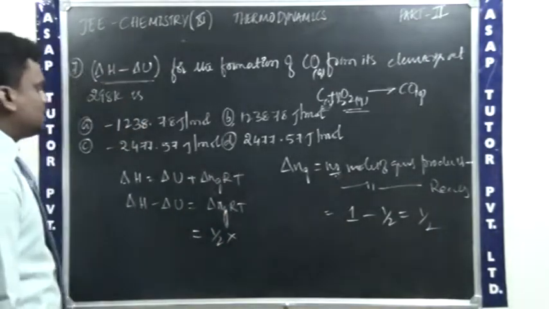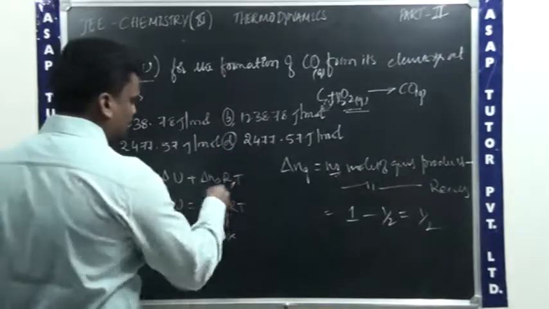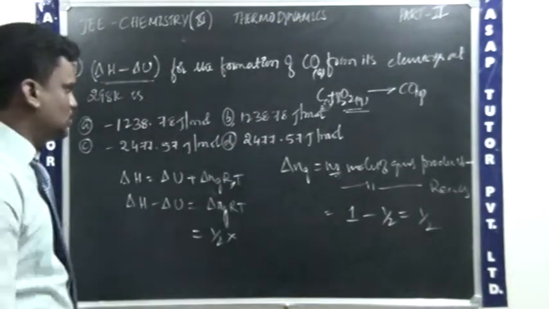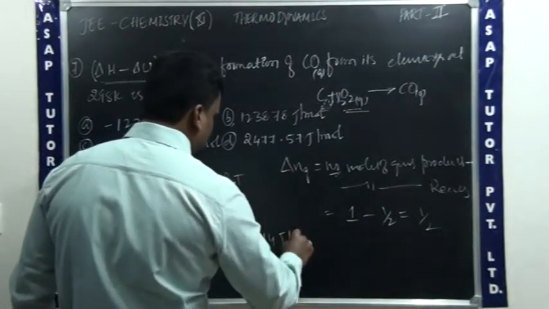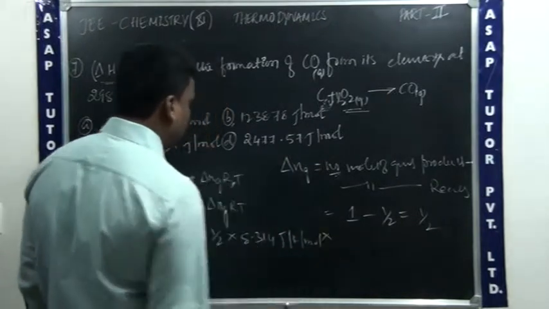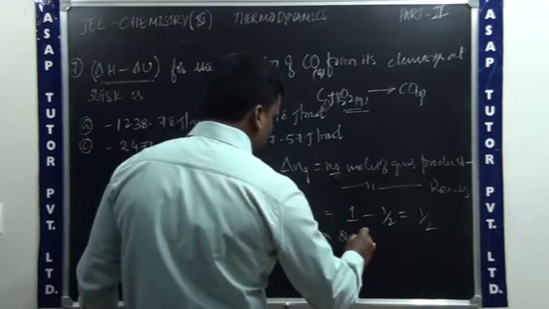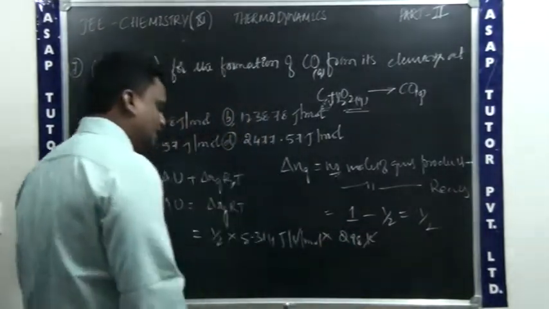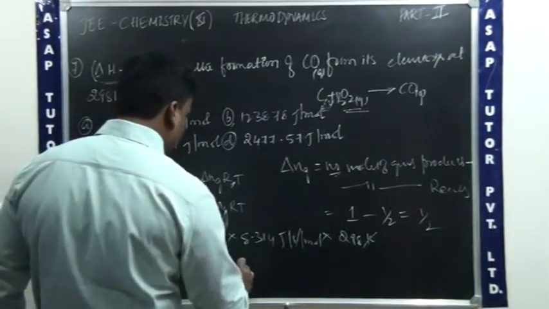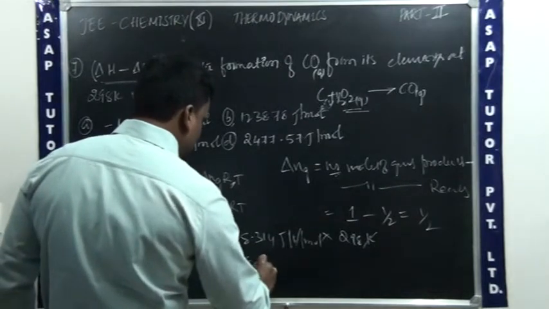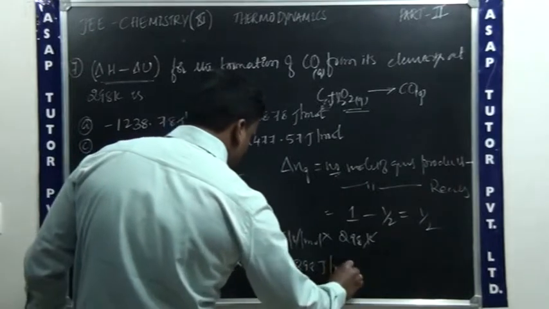They are expressing the answer in joules per mole, so I have to write the gas constant in joules: 8.314 joules per Kelvin per mole, into the temperature they mention, 298 Kelvin. Here Kelvin cancels. That becomes 1 by 2 into 8.314 into 298 joules per mole.